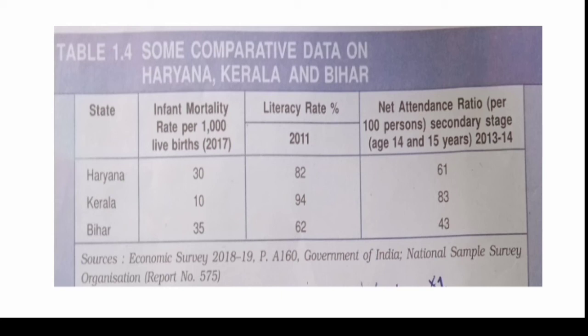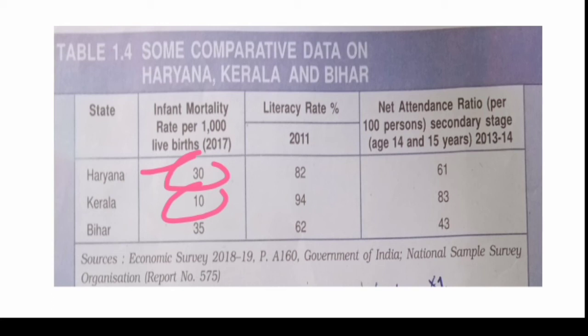Here there are three bases. One is IMR. On the basis of IMR, Haryana is performing badly because the infant mortality rate is 30 in Haryana while it is just 10 in Kerala. So Kerala is performing well in health services.